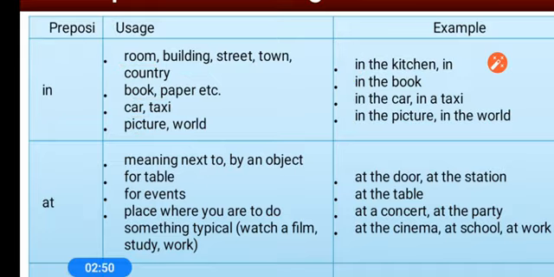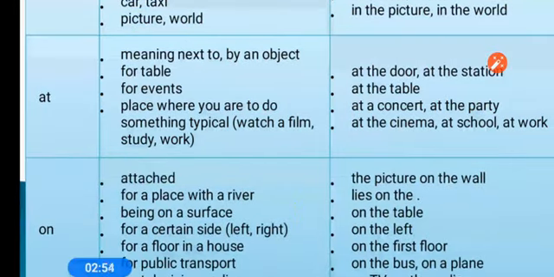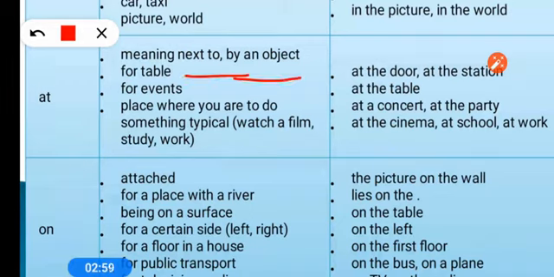Now coming to the second point, that is at. At is used for next to a particular thing, by an object, for example next to the table. It is also used for events like at the party, at the meeting, at the concert.